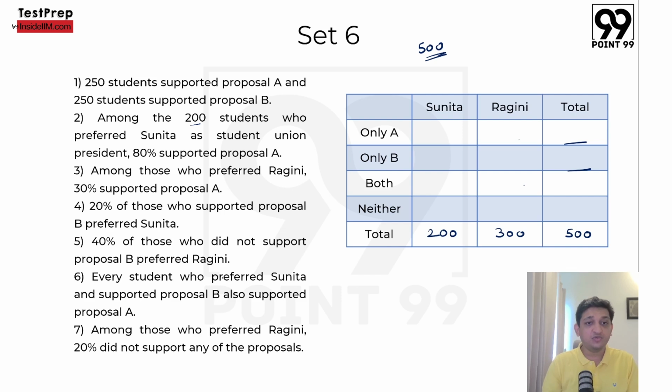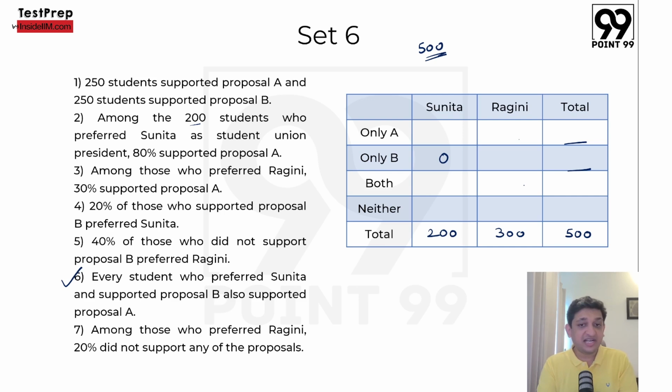Every student who preferred Sunita and supported proposal B also supported proposal A. So every student who preferred Sunita, so Sunita को जिसने prefer किया था, and proposal B, मतलब this one or this one, also supported proposal A. So ऐसा कोई नहीं हो सकता जिसने सुनीता को सपोर्ट किया था and voted for proposal B only. ऐसा नहीं हो सकता. So this will be 0. So everyone who supported Sunita and proposal B also supported proposal A. मतलब both वाले ही cases exist करेंगे अगर किसी ने B choose किया है तो, right? So this is something we have used in a way. So let's see.